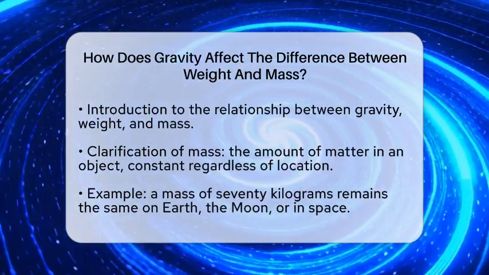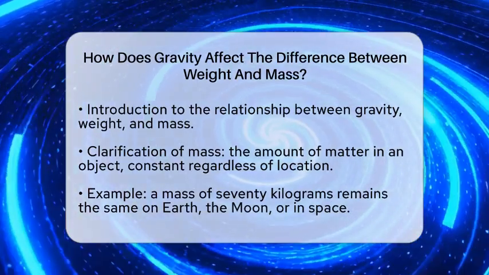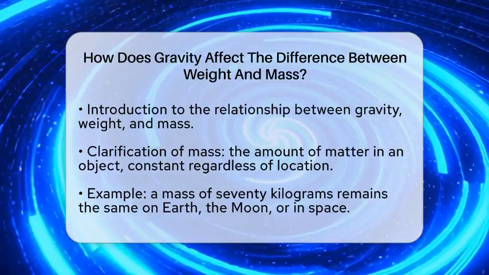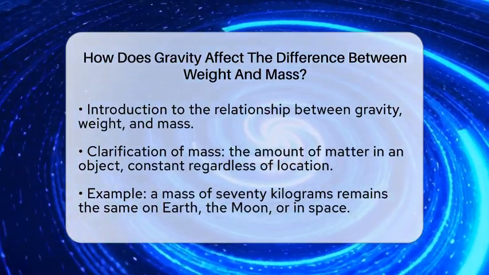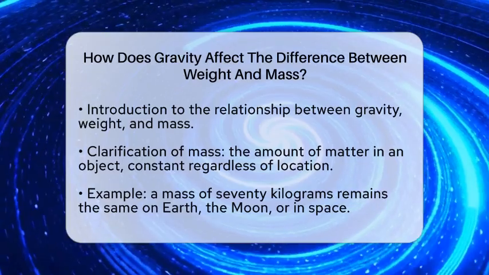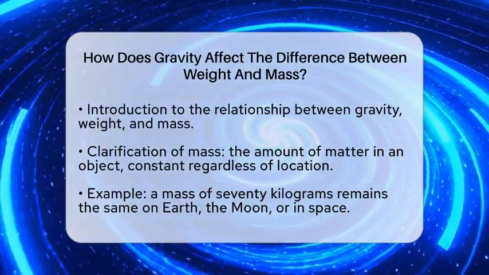First, let's clarify what we mean by mass and weight. Mass is the amount of matter in an object. It remains constant no matter where you are in the universe. If you have a mass of 70 kilograms, that number does not change whether you are on Earth, the moon, or even in space. Weight, however, is a bit different.